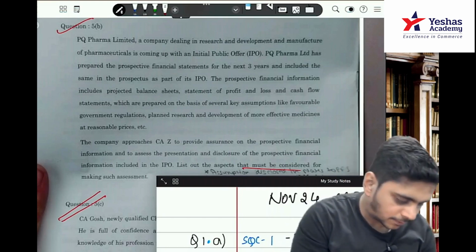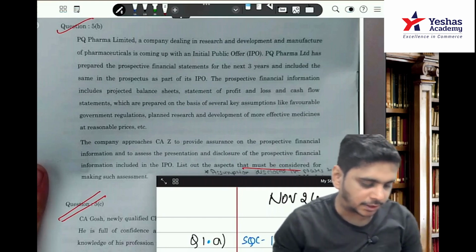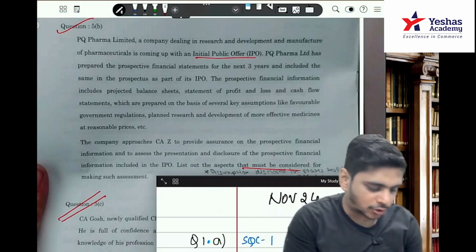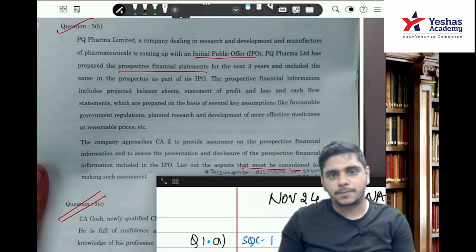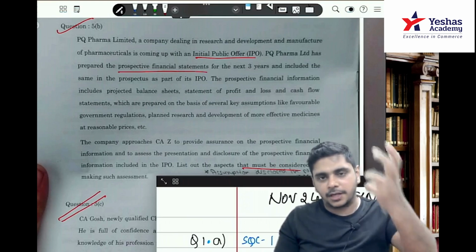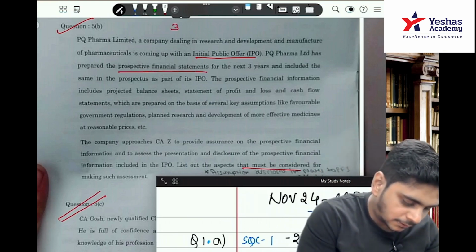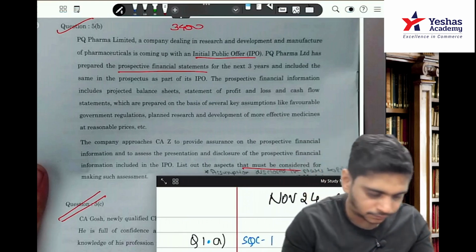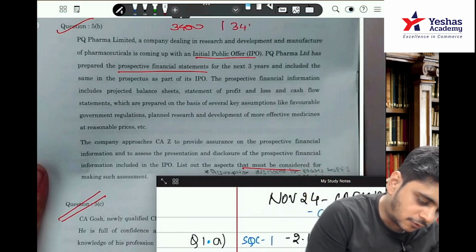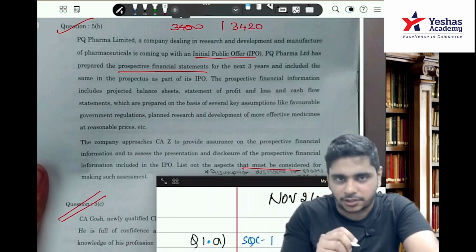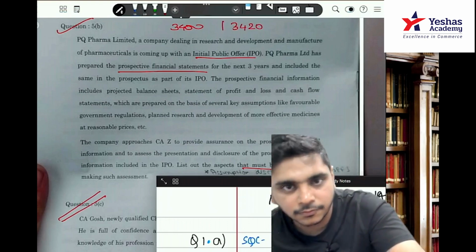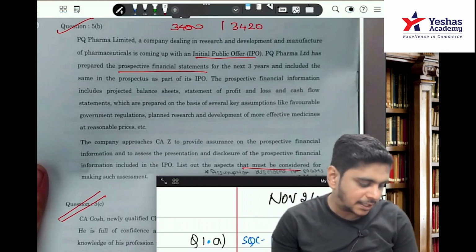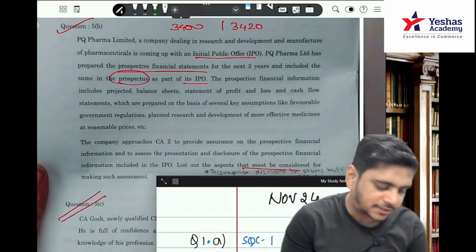PQ Pharma Limited, a company dealing in research and development and manufacture of pharmaceuticals, is coming up with an IPO. PQ Pharma has prepared the prospective financial statement. Now, when I see this word prospective financial information, my brain starts on 3400 also, and 3420. 3402 is on the service organization, correct? For the next 3 years and included the same in the prospectus as a part of its IPO.